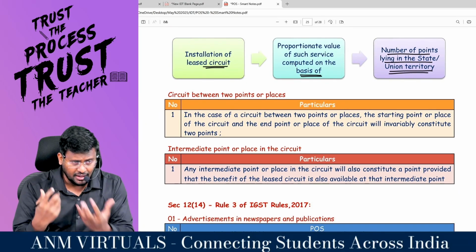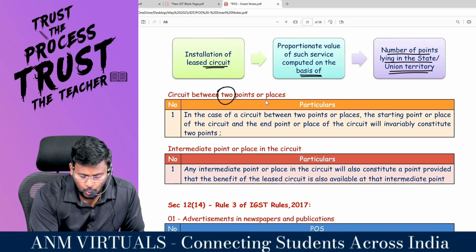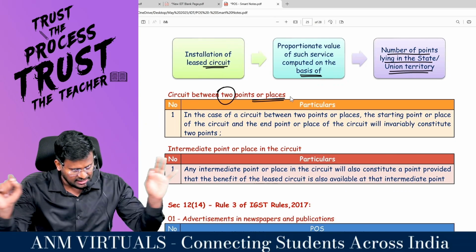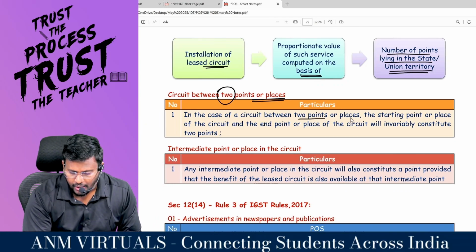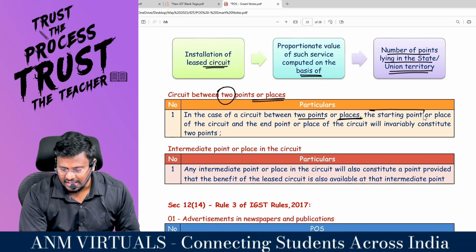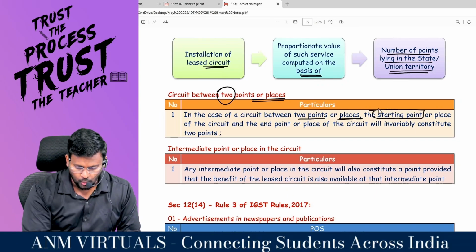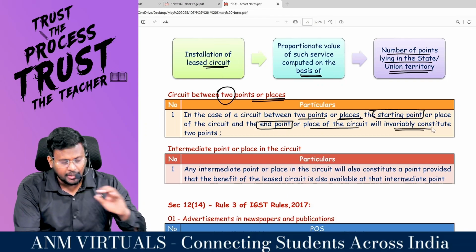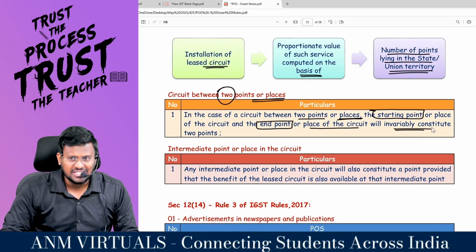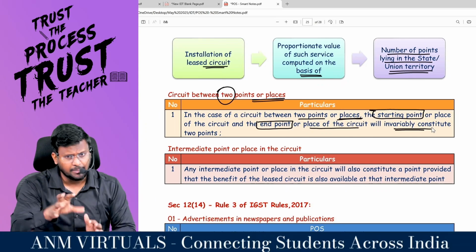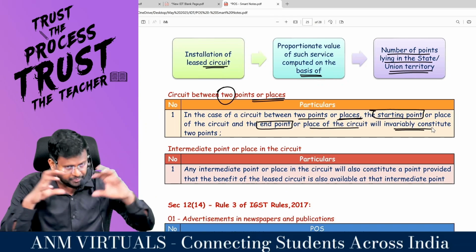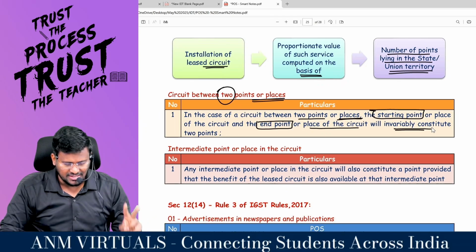Sir, installation of leased circuit service: in case of a circuit between 2 points or places, the starting point or place of the circuit and the end point or place of the circuit will invariably constitute how many points? That means the starting point should be treated separately and the ending point should be treated separately. Sometimes the starting point may be in Kerala and the ending point may be in Tamil Nadu. Then there are 2 separate points.